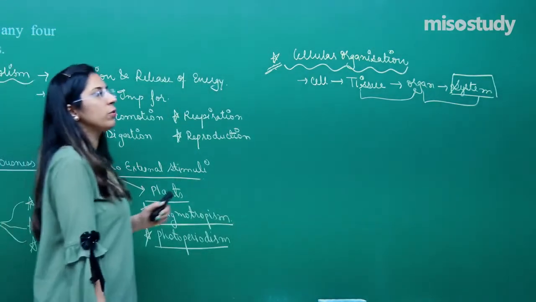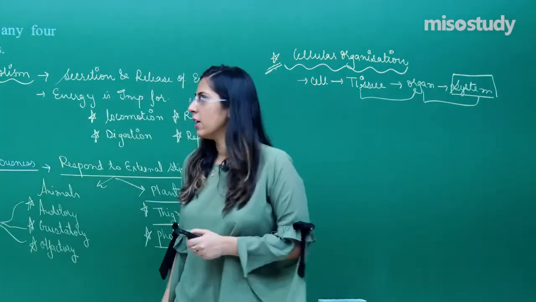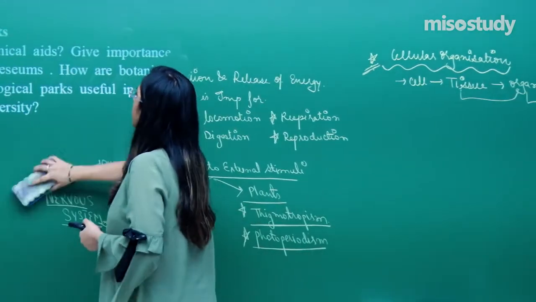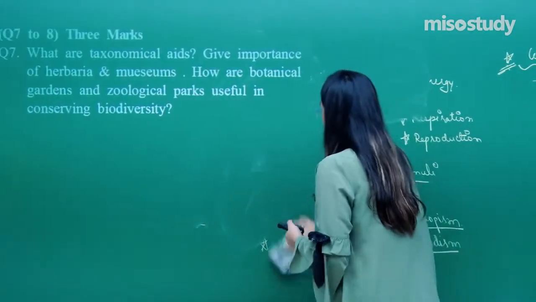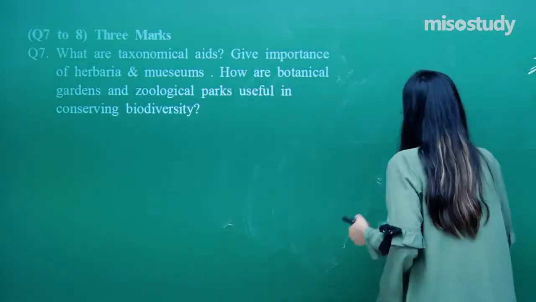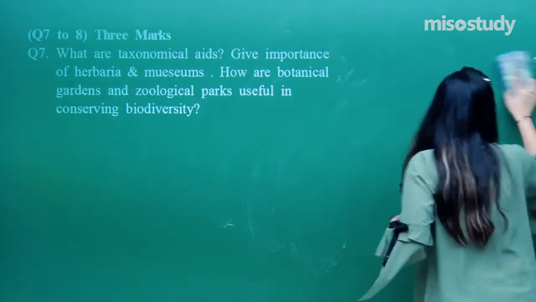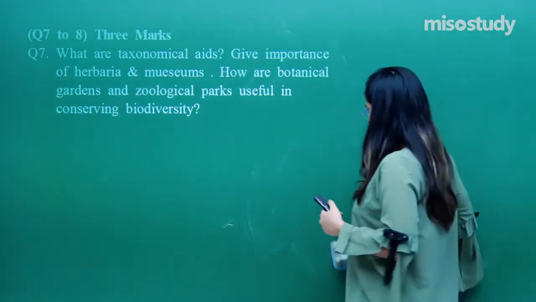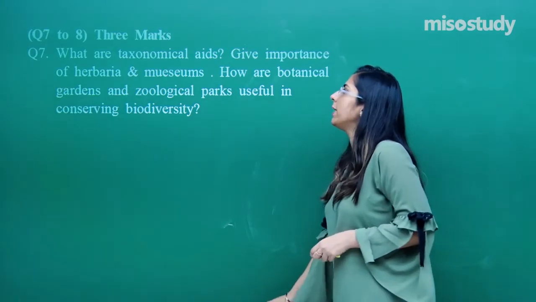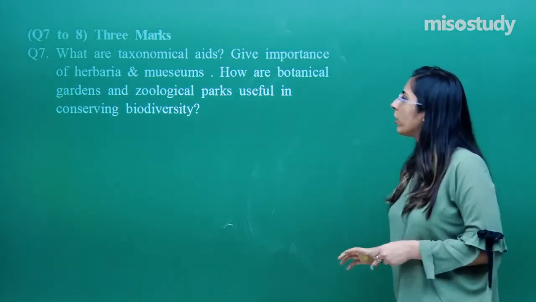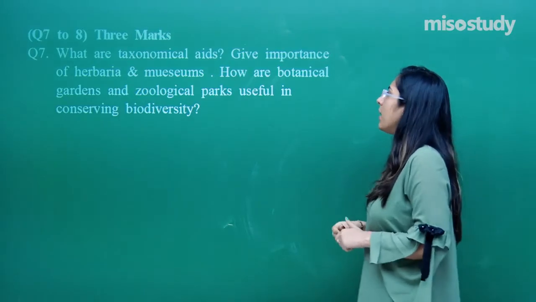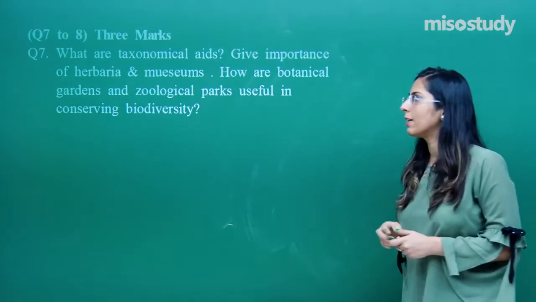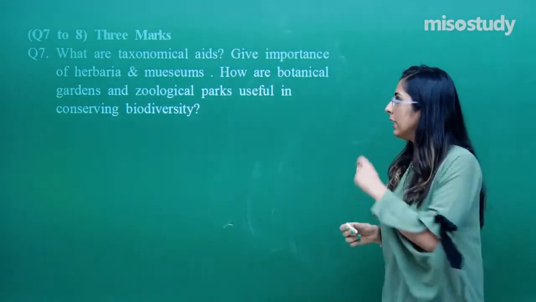So students, hope you have noted down these defining features, right? Now let's move on to the next question. Question number 7. This question number 7 is of 3 marks, so we have to explain the things accordingly. This indicates: what are taxonomical aids, give the importance of herbaria, museum, and what are botanical gardens and zoological parks, and how they are useful in conserving biodiversity, right?